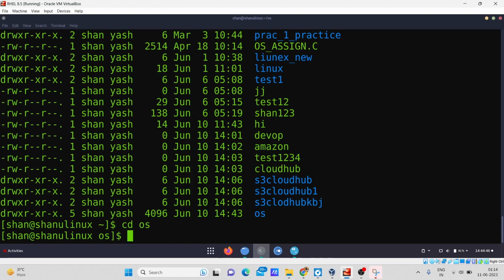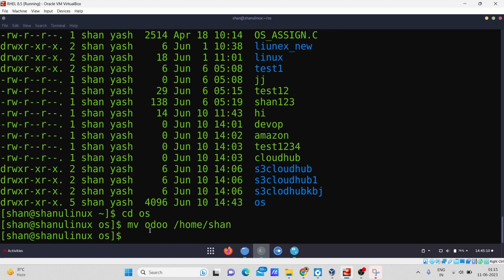For example, right now I will move my udo file back into the home directory. I will write the command again, mv udo, and I need to give the path where I want to move that file, so I give /home/ and my name, which is Nishan. You can see it has been moved.